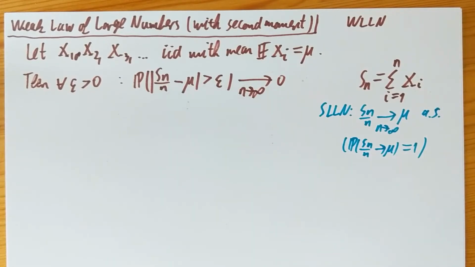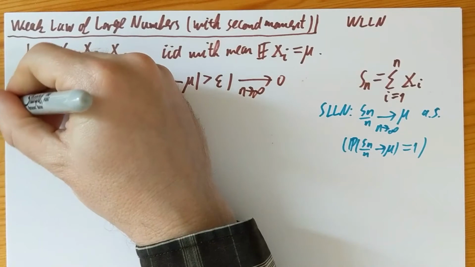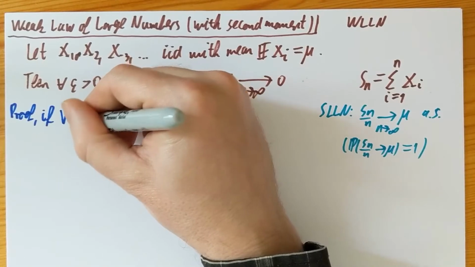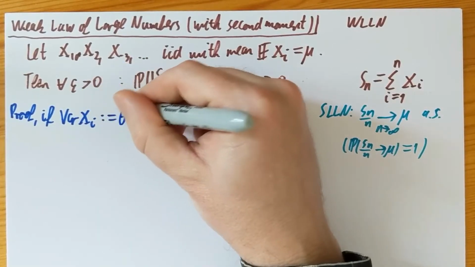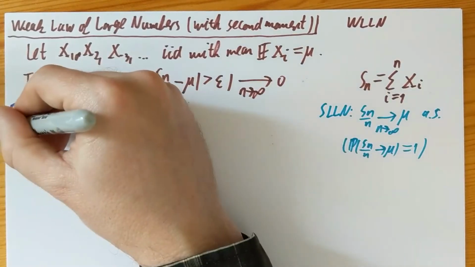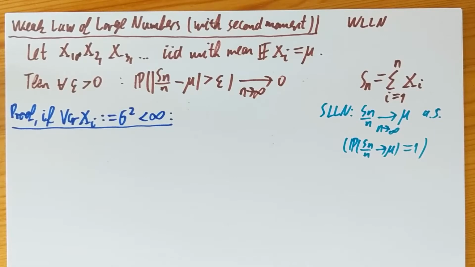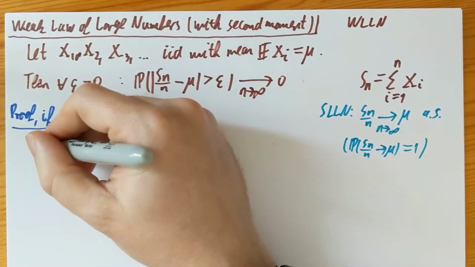But for now, what I want to do is give you a simple proof of the weak law assuming a second moment. So I'm going to give you a proof if the variance of the Xi's, which I'm going to call sigma square, is also finite. Notice that the theorem does not require that. The theorem is true without this assumption, and to prove that, we're going to have to work a little bit more. But a simple proof is available if the variance is finite, and you might have seen this before. And it goes like this.